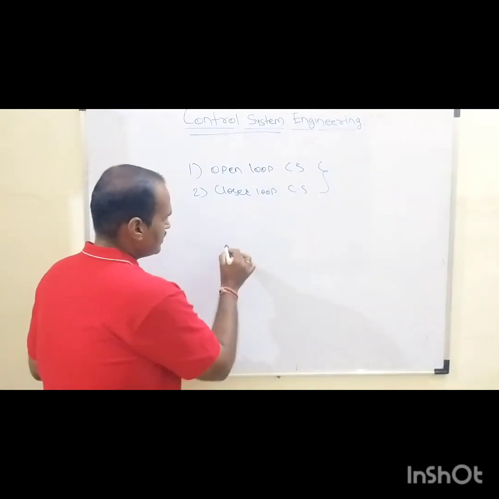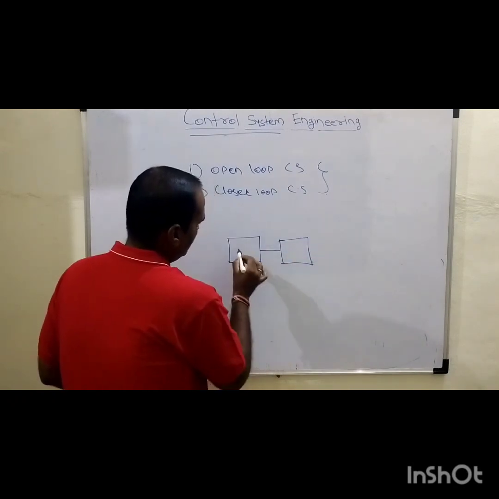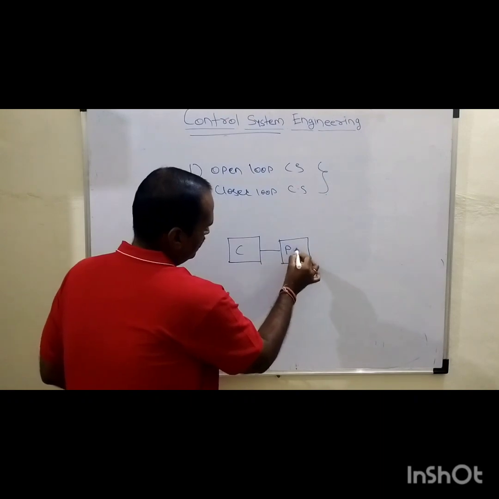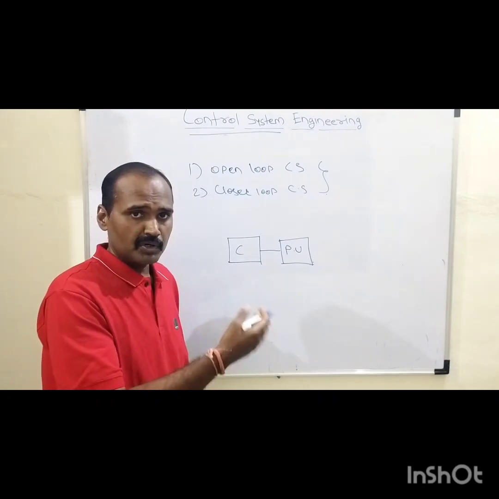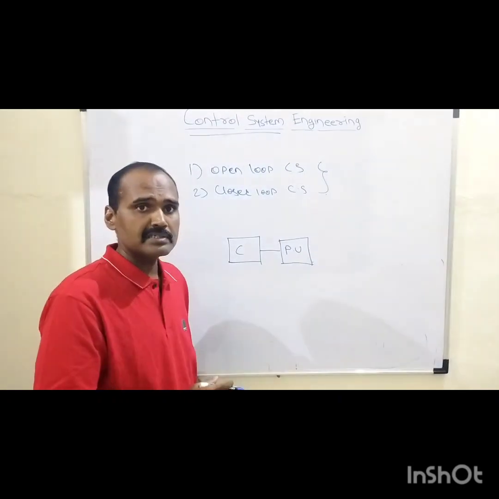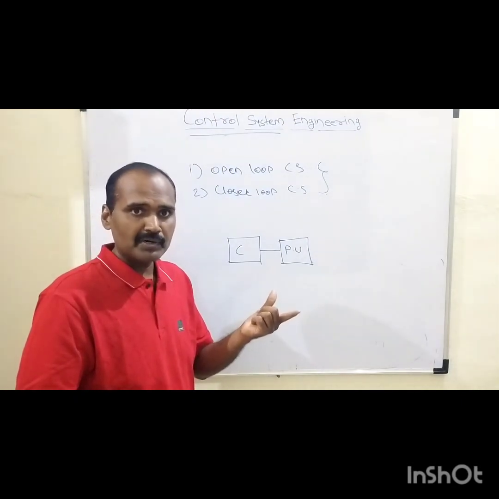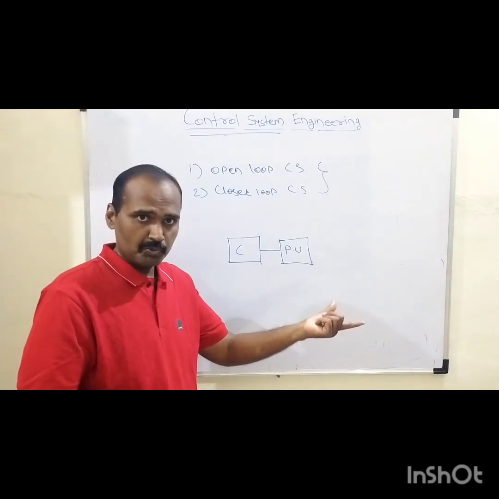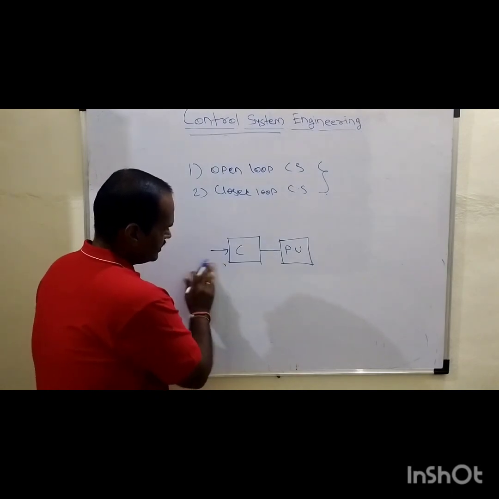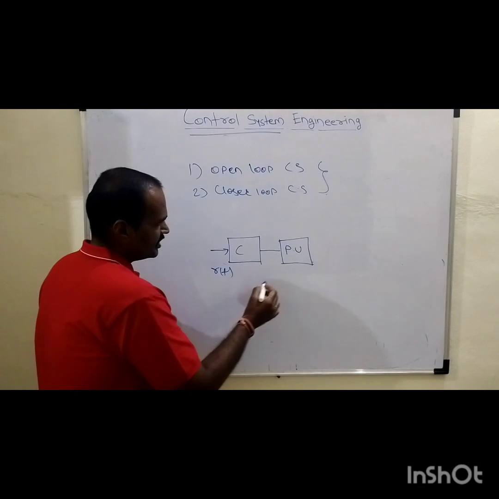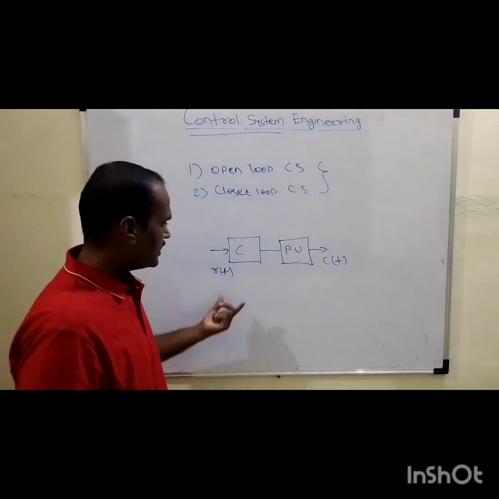Generally, a control system is represented with the help of two rectangular blocks. The first block is denoted by the controller and the second block by the processing unit. Before going to the working principle of each block, whether it is a system or a control system, every system has two essential parts: its input and its response, or output. This is the input of the system, denoted by R(t), where R stands for reference input and C stands for the output. It is the time domain representation, R and C.